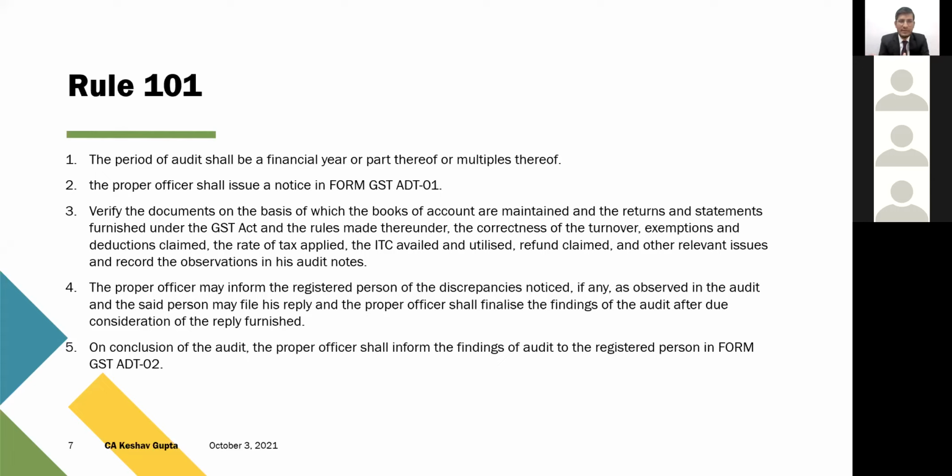Then Rule 101 sub-rule 3 says that the audit team can verify the documents on the basis of which books of accounts are maintained and the returns and statements furnished under the GST Act and rules made thereunder.